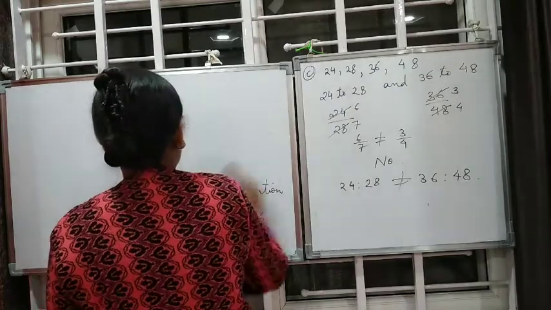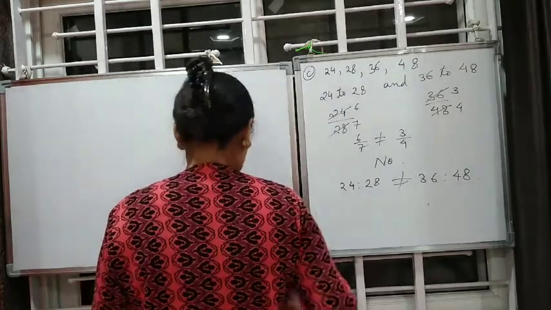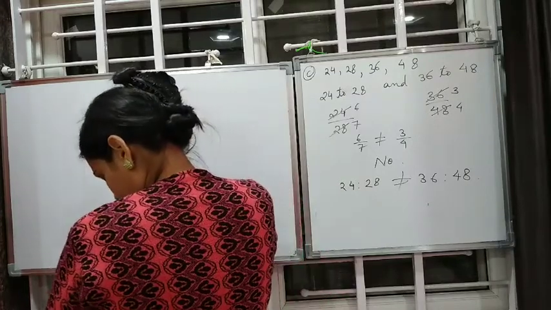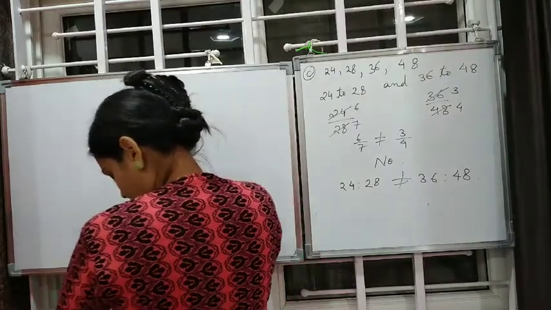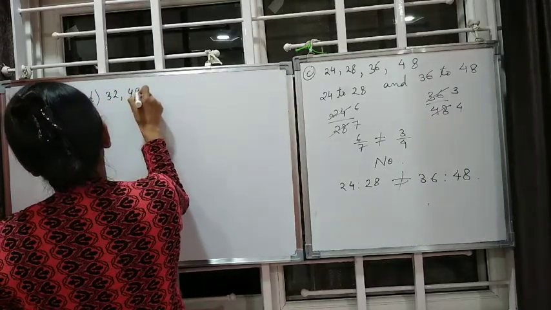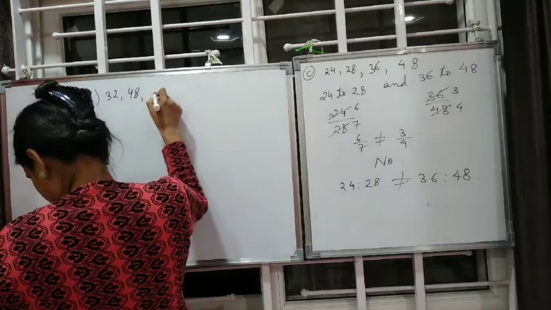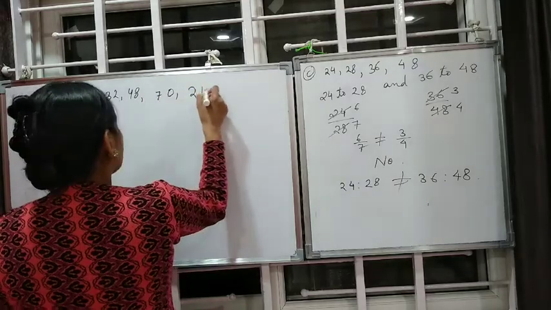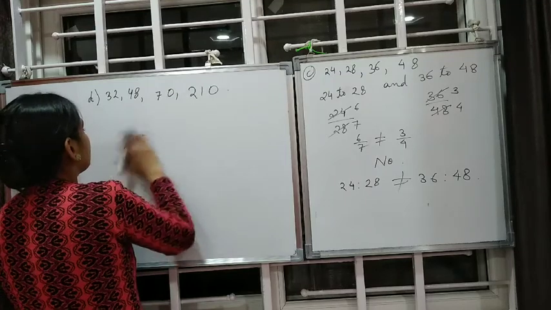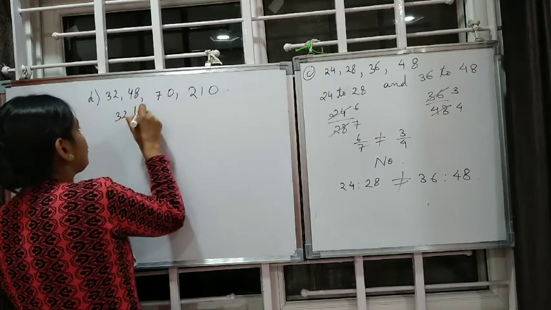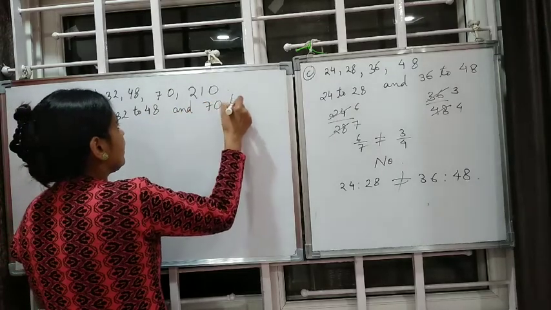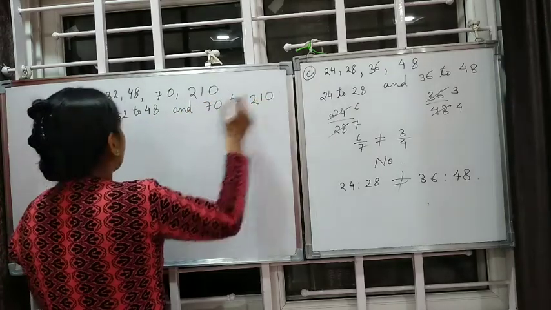Then we move to the D part. D part is 32, 48, 70, 210. 32 to 48 and 70 to 210.